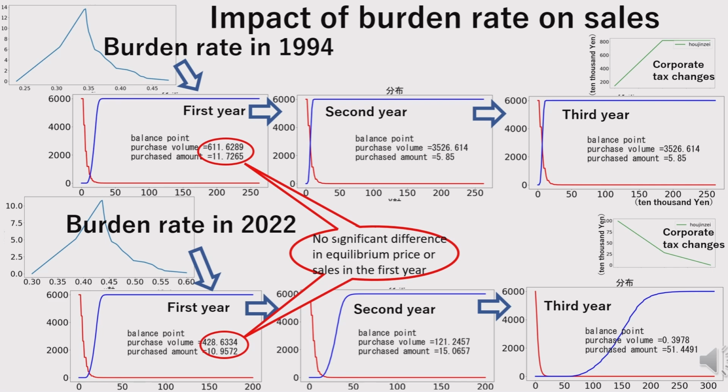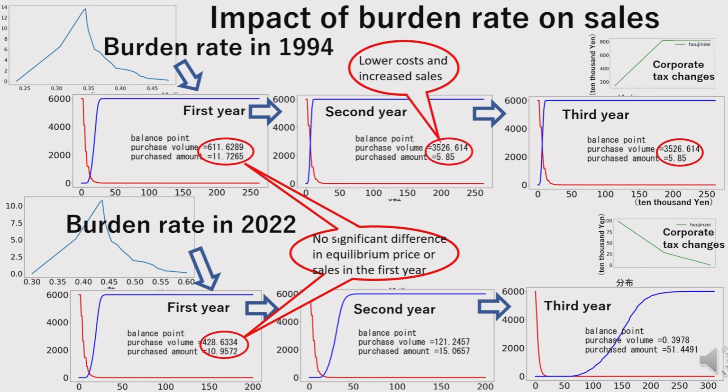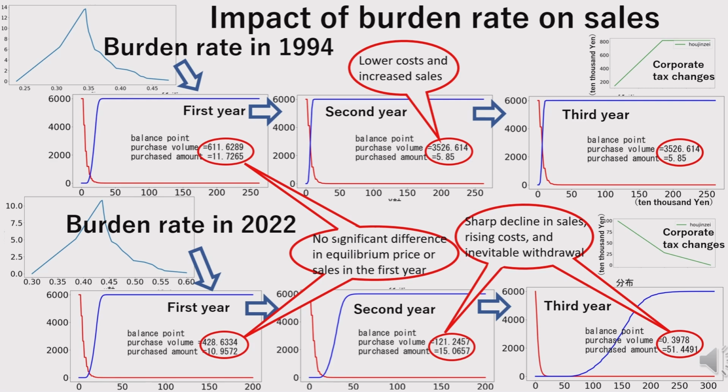In both scenarios, the first-year equilibrium prices are similar, and the sales difference is minor. However, from the second year, the gap widens. Under the 1994 burden ratio, costs drop significantly, shifting the equilibrium point upward, leading to increased sales. Under the 2022 burden ratio, sales decline, production volume falls, costs rise, and prices increase. By the third year, sales plummet and costs spike, and withdrawal becomes inevitable.